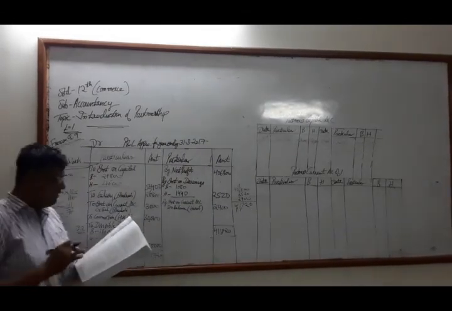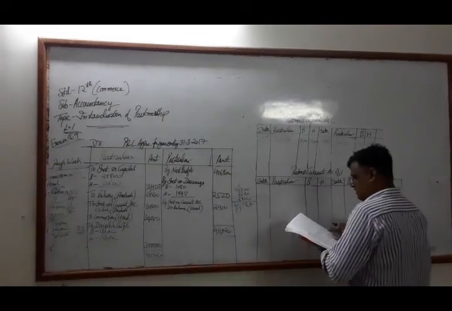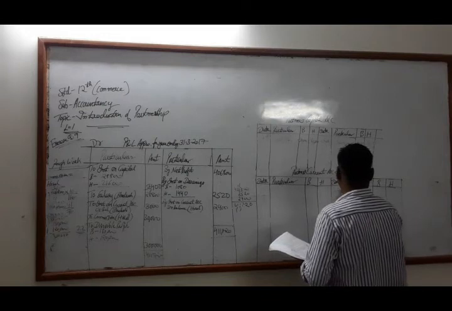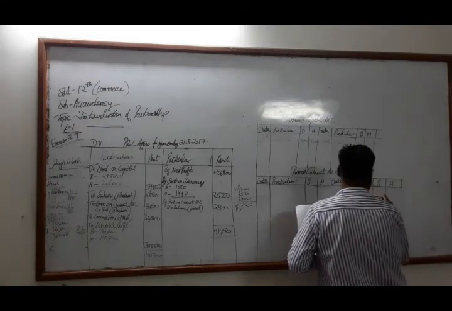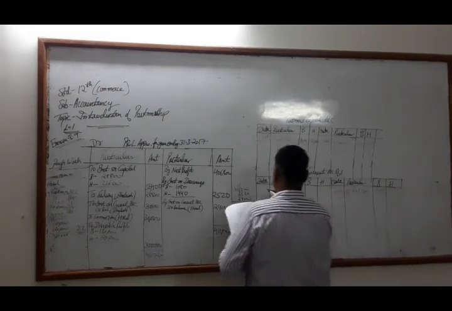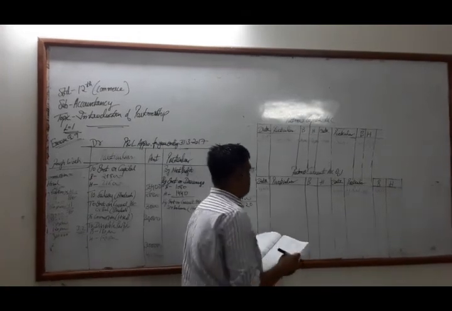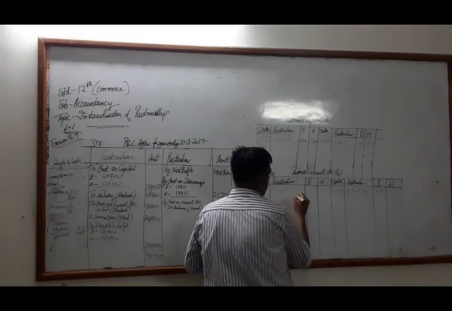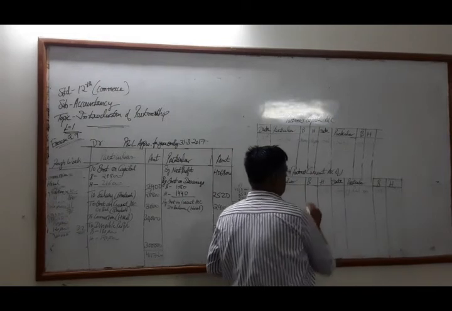The current account opening balance is 36,000 credit balance for Bhadresh, by balance brought down, and for Hiral it is a debit balance, so we write it on the debit side: to balance brought down, 24,000 in Hiral's account.